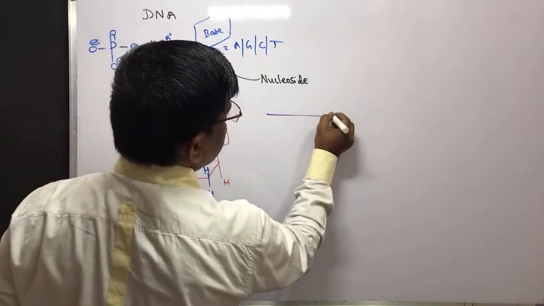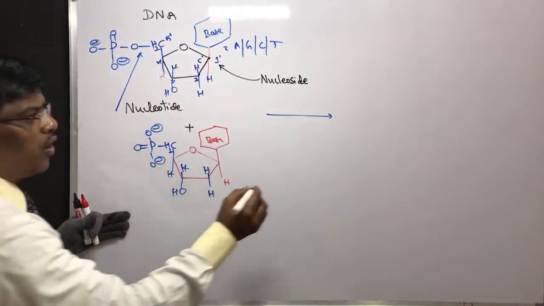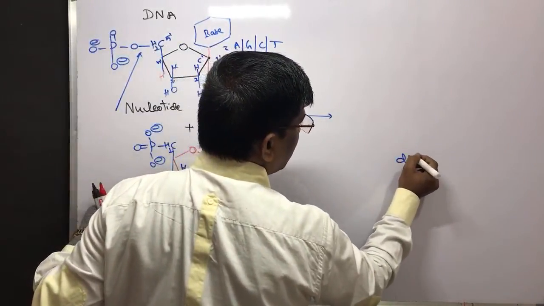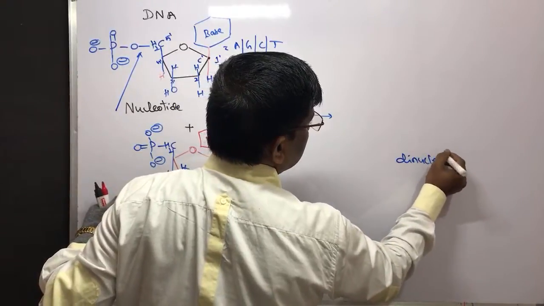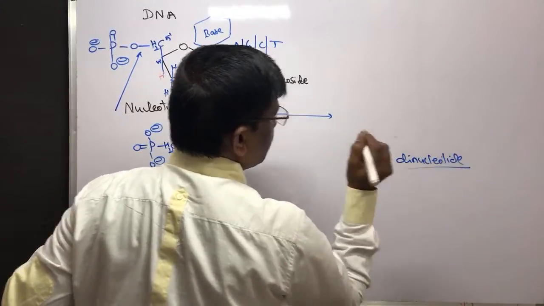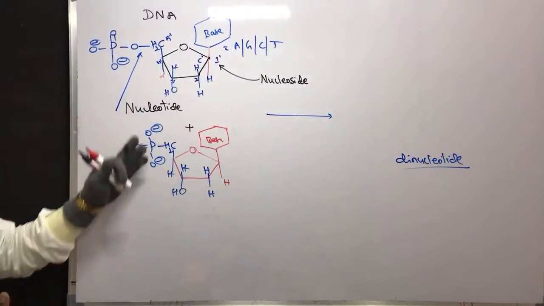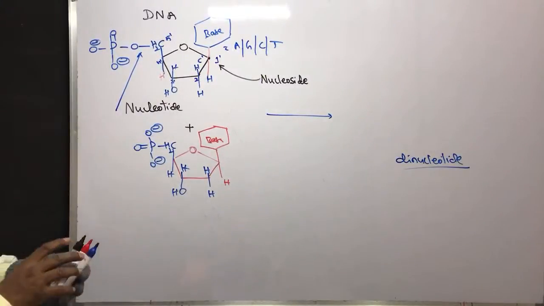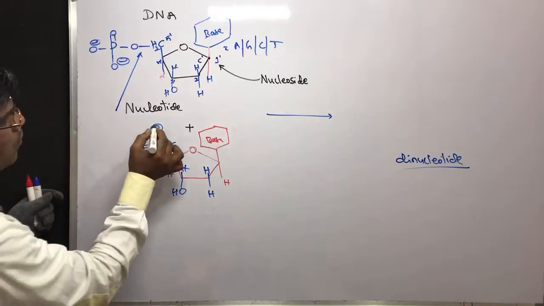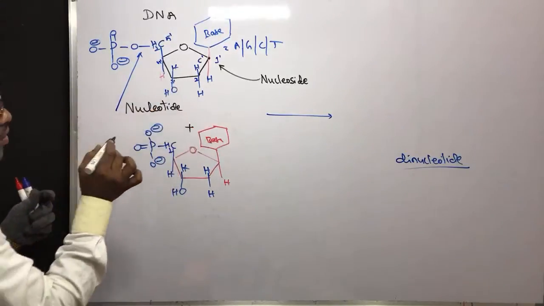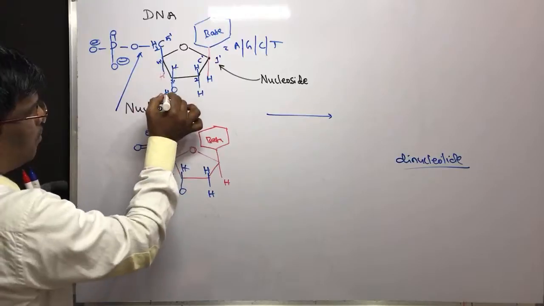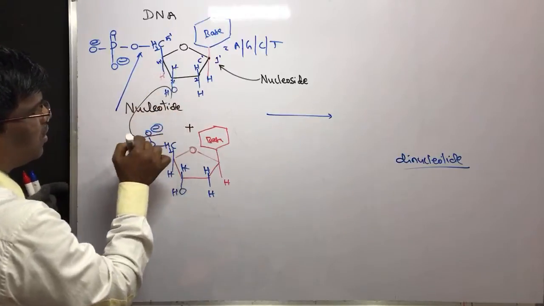Now when I combine these two, I am going to get a dinucleotide. Very important, students, to understand. This is one nucleotide and this is another nucleotide. Now it is going to form an ester.